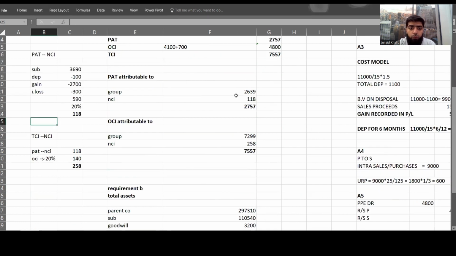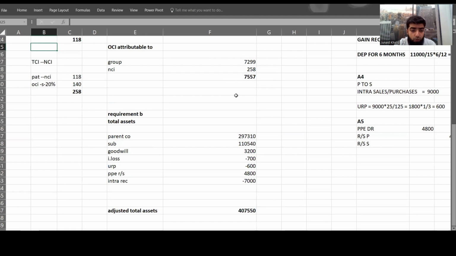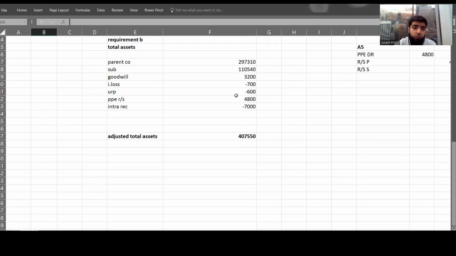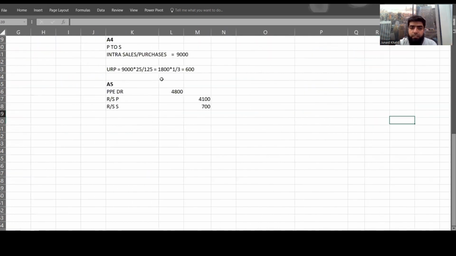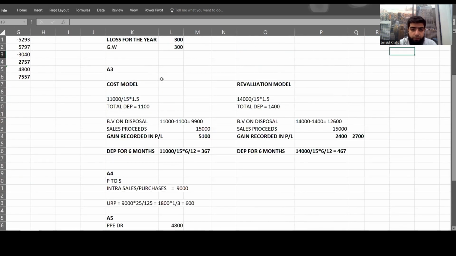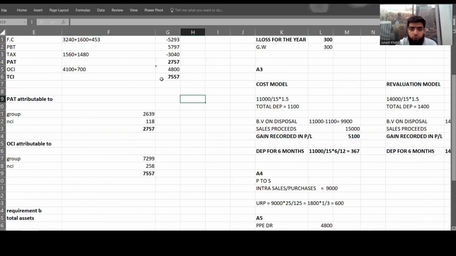Okay, now moving on towards another requirement, that is requirement B, in which we have to calculate the total assets that should have been recorded in the consolidated statement. Now what my perception is, let's say if the subsidiary company has followed the cost model, what accounting entry would have been recorded, or what accounting entry has the subsidiary company already recorded in their books of accounts?